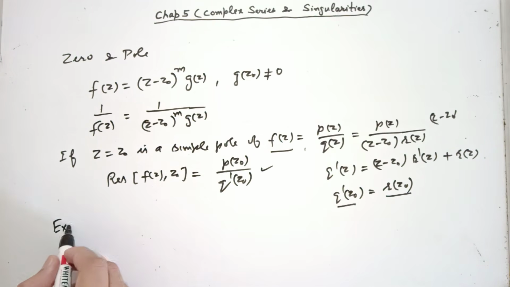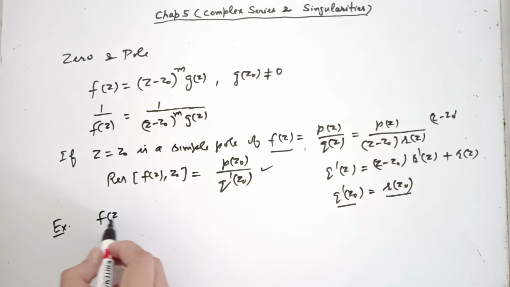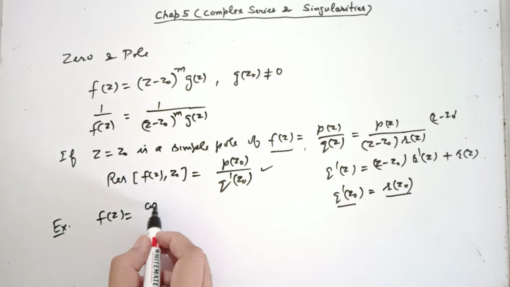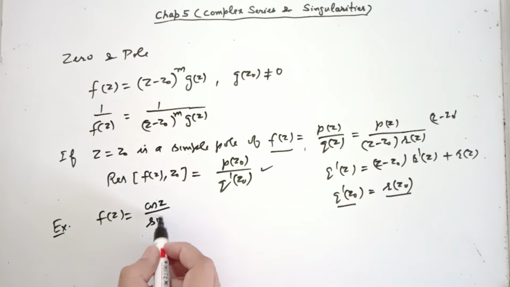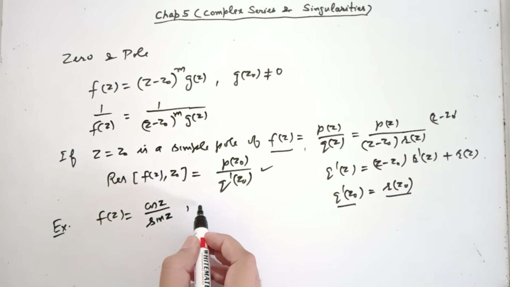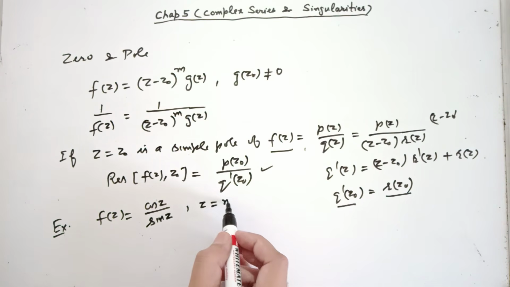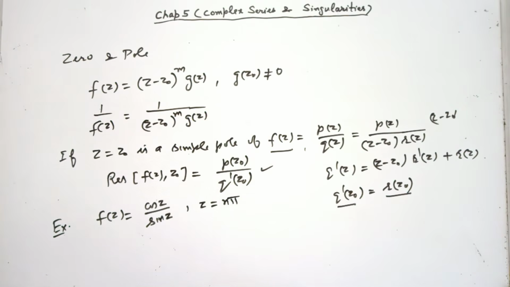Now see where it works. Suppose you are given cos z over sin z. Clearly it has simple poles at z equal to n pi. So if you go with the usual formula for the residue of this function at n pi, what do you write?